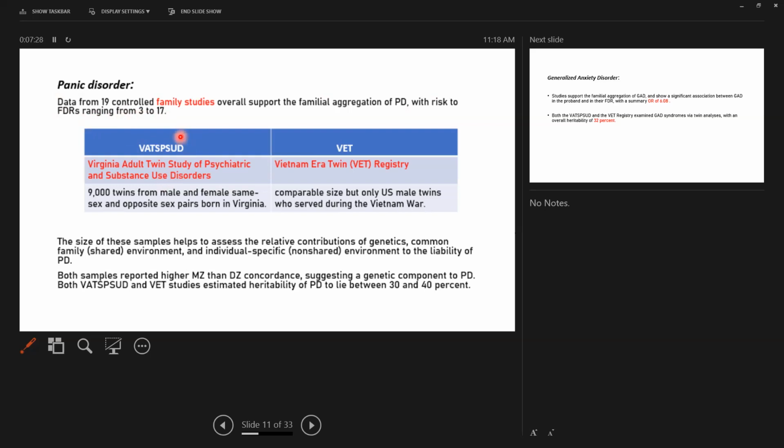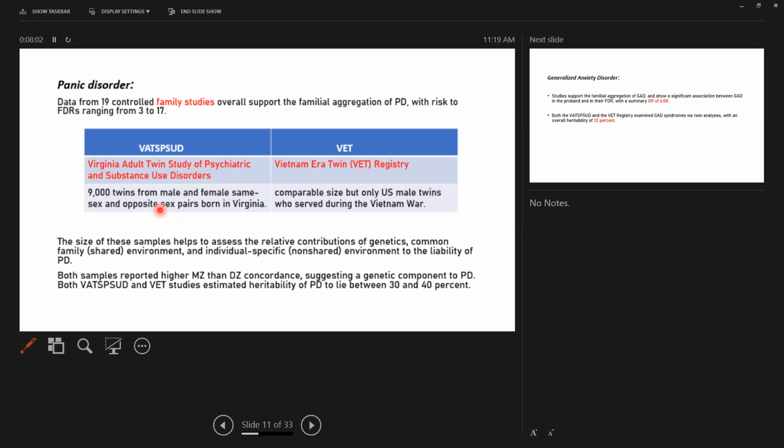Regarding twin studies, 2 major studies were done. The first one was VATSPSUD and the second one was VET. The first one was the Virginia Adult Twin Study of Psychiatric and Substance Use Disorders, and the other was the Vietnam Era Twin Registry. In the first study, 9,000 twins were taken from both the sexes as well as opposite sexes, whereas in VET, a comparable size was taken, but only US males.